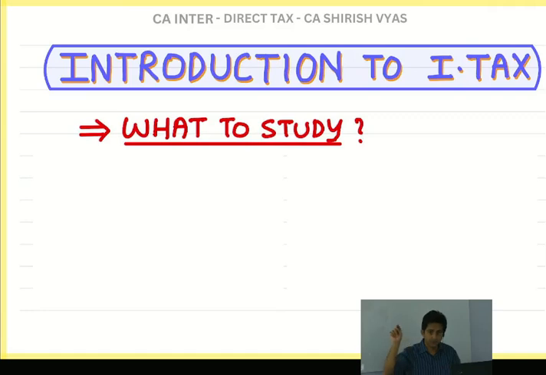Why? Because the government gives you facilities in return. We are using roads, flyovers, bridges, railway stations. So all these facilities do not come free of cost. For that the government needs to do a lot of spending. And how will the government get the money? So the government collects from us only. And why will we pay? Because we are using these roads, flyovers, highways, etc. So it is our duty towards the country that whatever income we earn, some portion we give to the government.